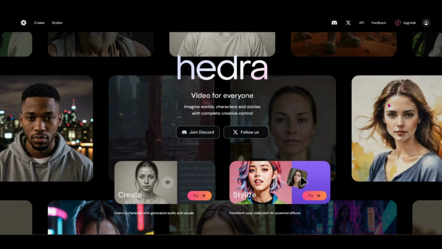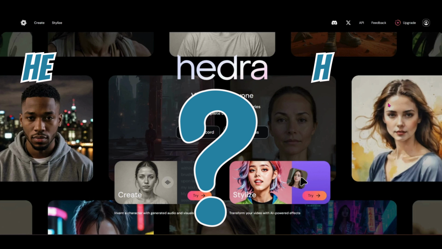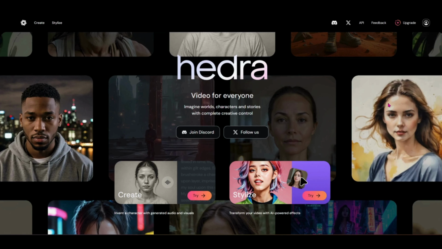The first thing you need to do is head over to Hedra.com. And by the way, I've heard it pronounced both ways, Hedra and Hedra. So let me know in the comments if you know which of those pronunciations is correct. But we're going to go with Hedra for today.